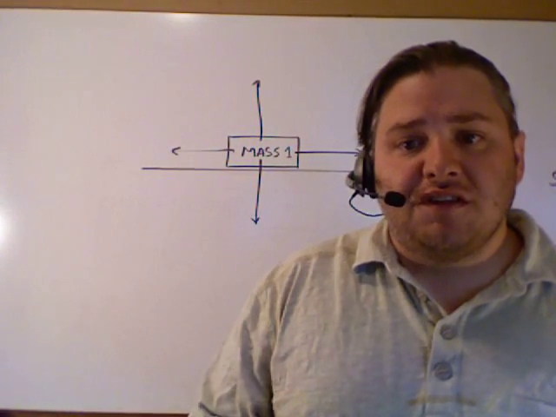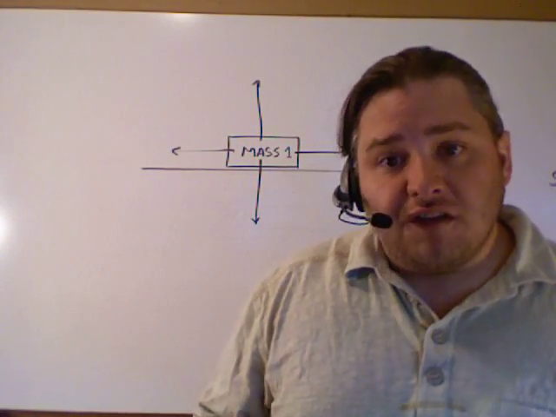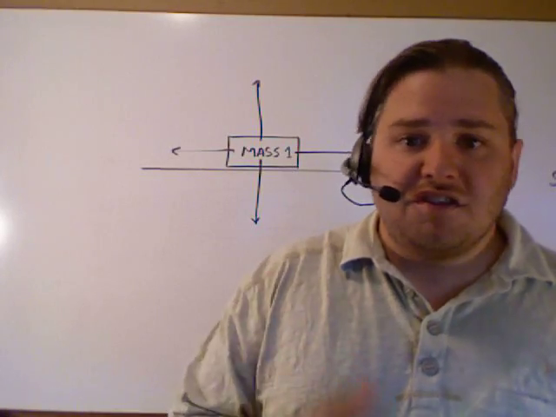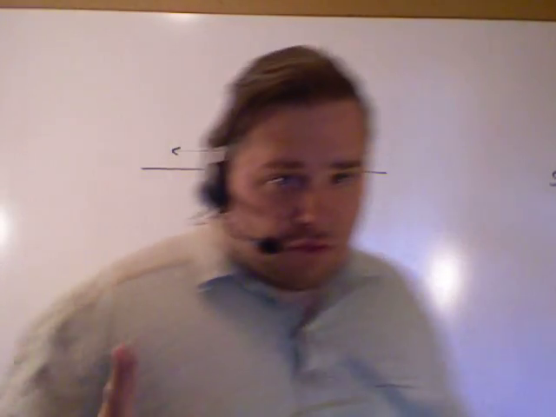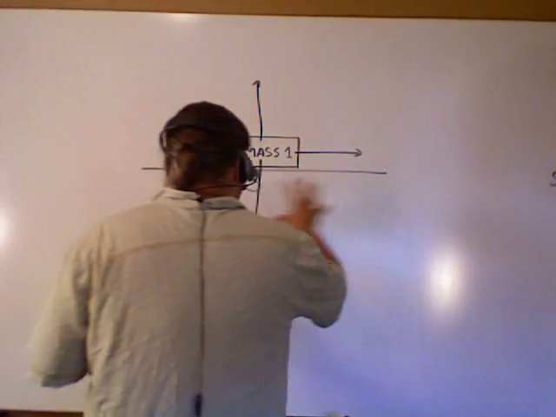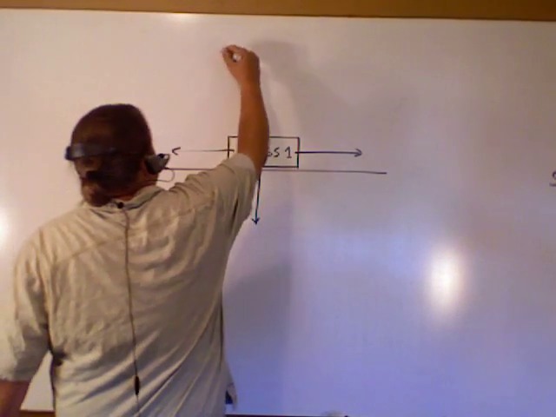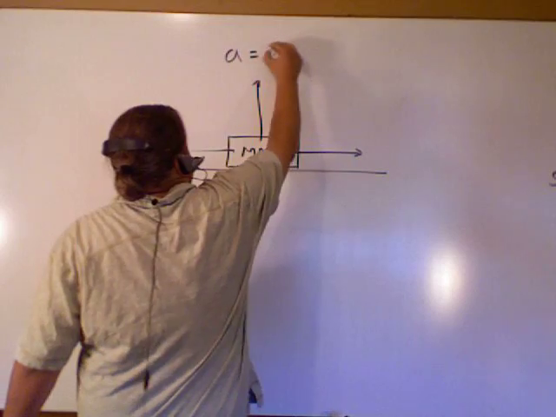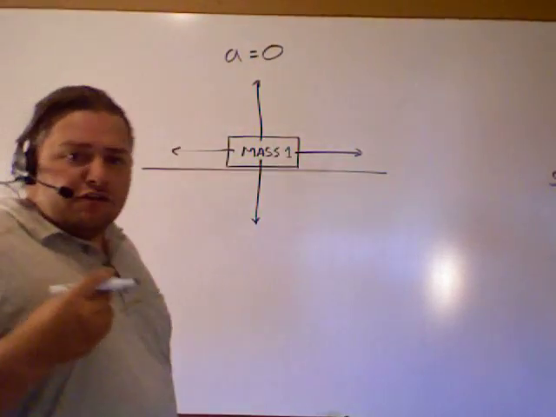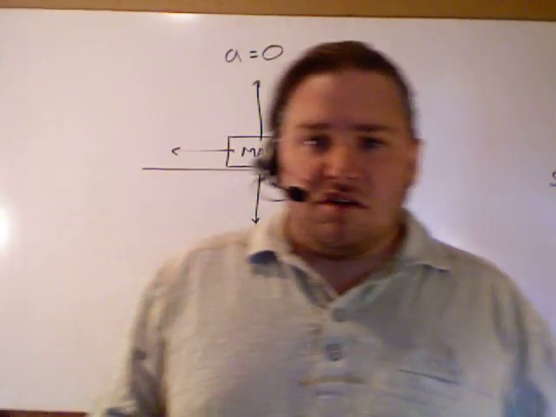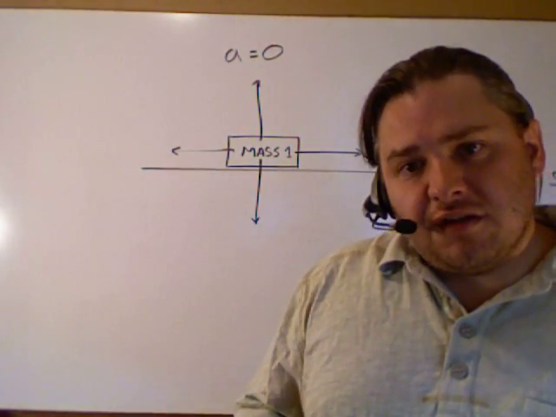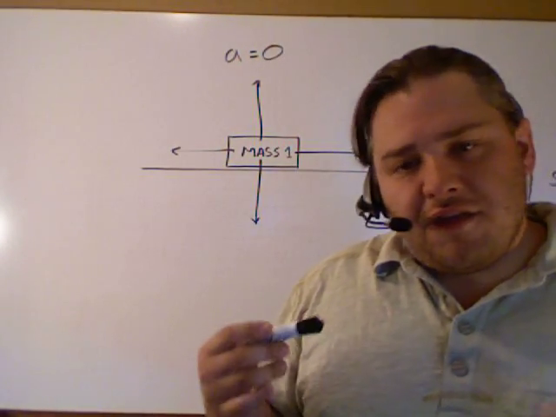Now, does that mean that the object is moving? No, it doesn't actually. It doesn't mean that the object is stationary or moving. It does mean one thing. If an object's in translational equilibrium, that means that the acceleration is equal to zero, that there is no change in the object's motion. Okay? So that's what translational equilibrium means. It doesn't mean that the object's not moving.